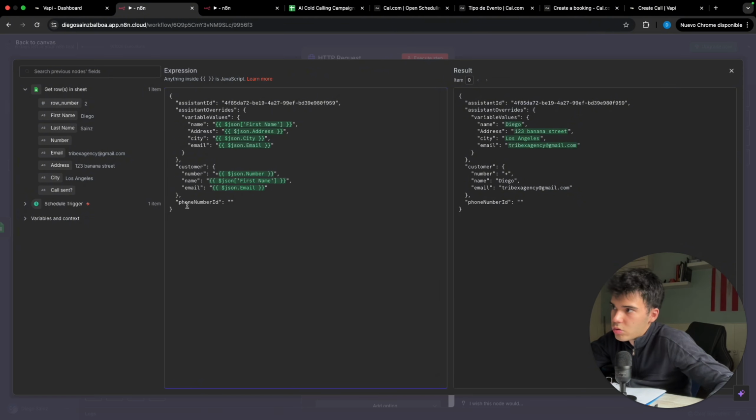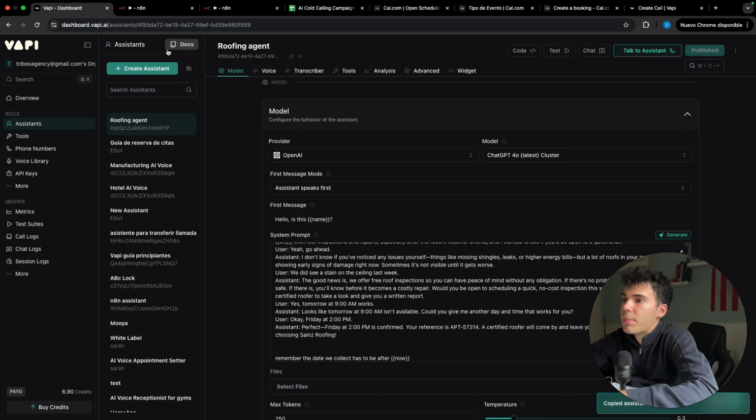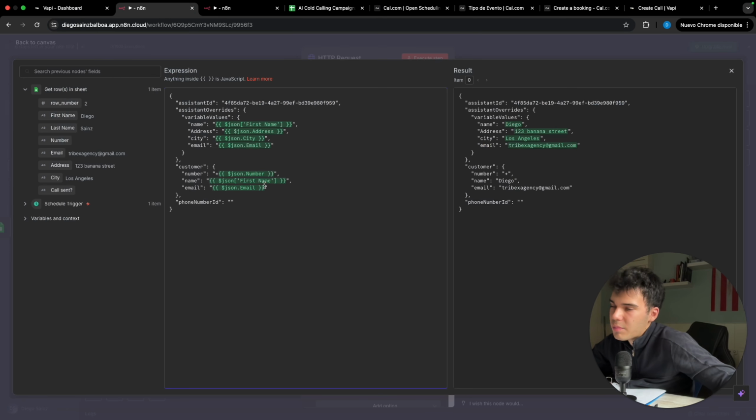We just have to go select our phone number ID. For that, we would have to go to Vapi, go to the phone numbers, and next to the phone number in the upper part you will find the assistant already. On the right you will find the small letters where you can copy the phone number ID, and paste it here.